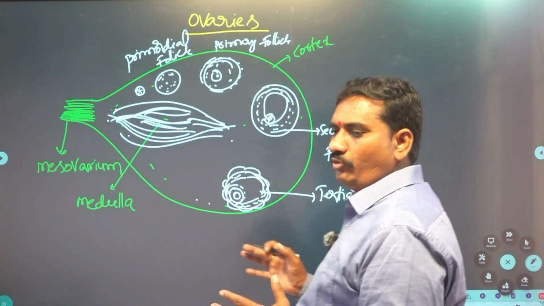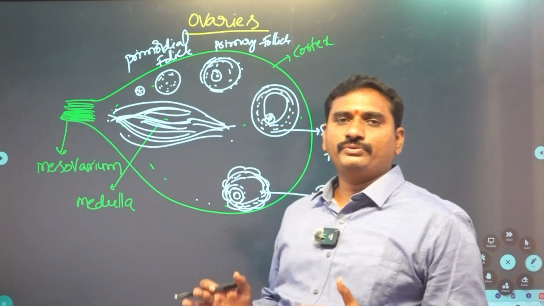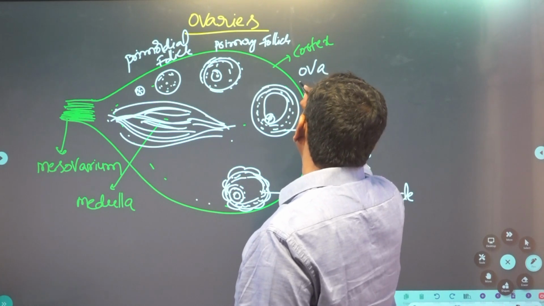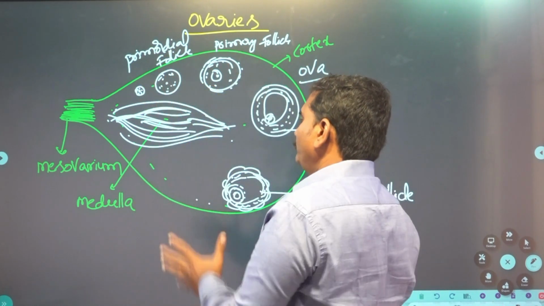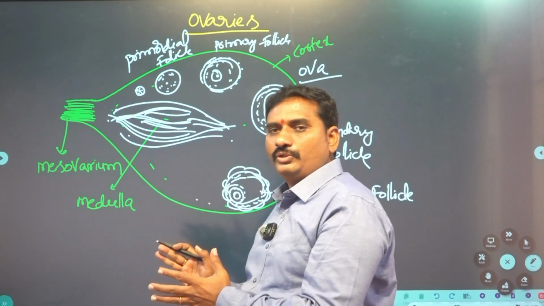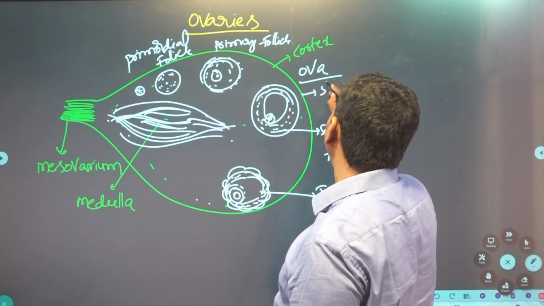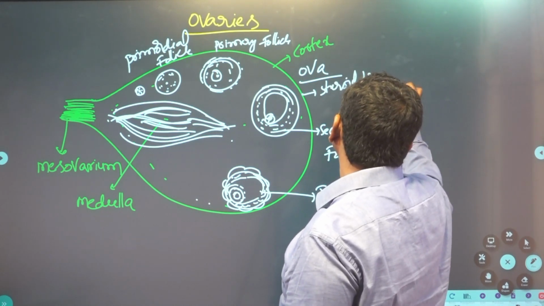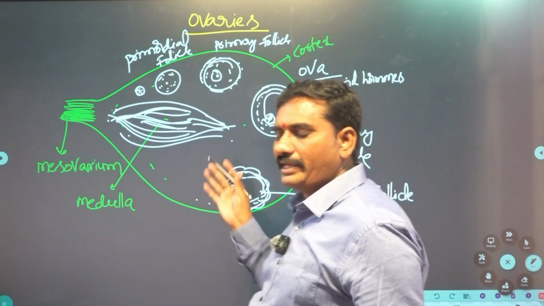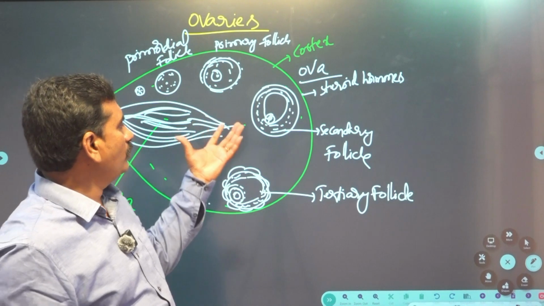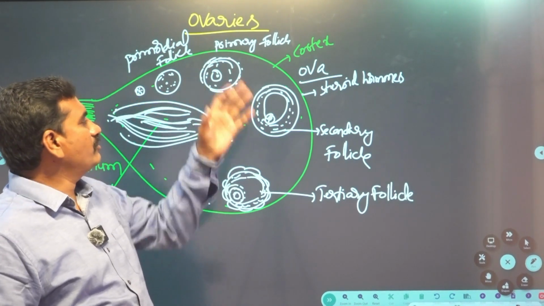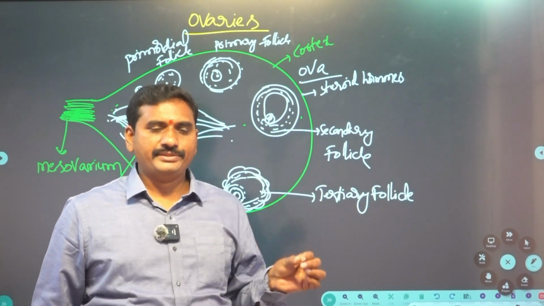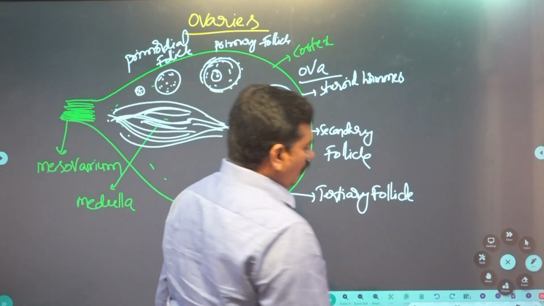The main function of the ovary: they generate ova, the female gametes. And the ovaries also secrete many steroid hormones. It is like an endocrine gland, and it also gives the ova. It is very important in oogenesis. Okay, this is the ovary.